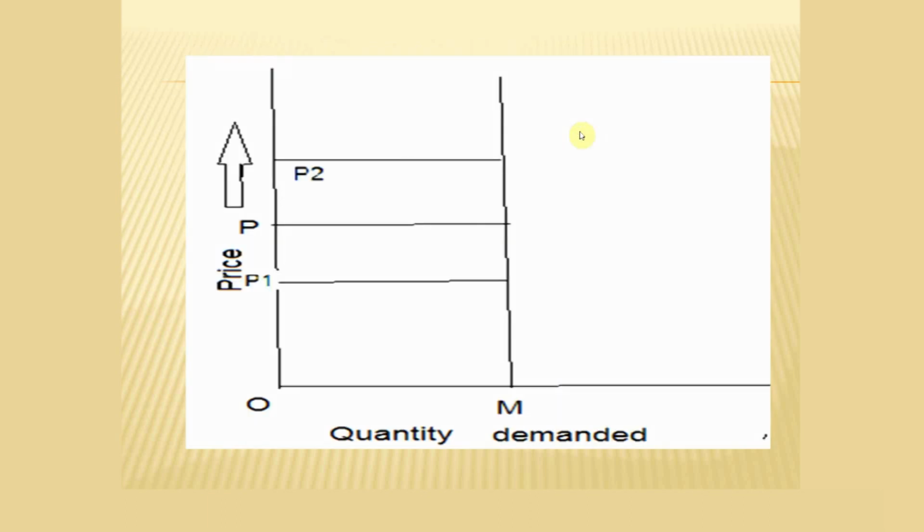In the slide we find that if there is an increase in the price of a commodity from OP to OP2, there is no change in quantity demanded, that is, the quantity demanded remains at OM level. Or, on the other hand, if the price of a commodity decreases from OP to OP1, the quantity demanded remains the same as OM. Therefore, we will get the vertical straight line demand curve, and the ED value here is equal to 0.